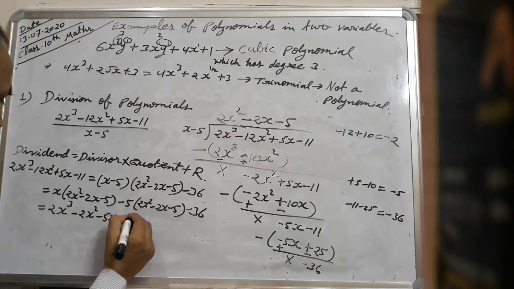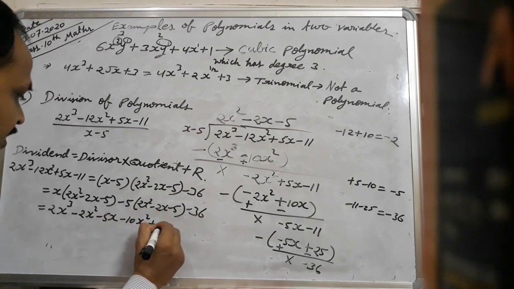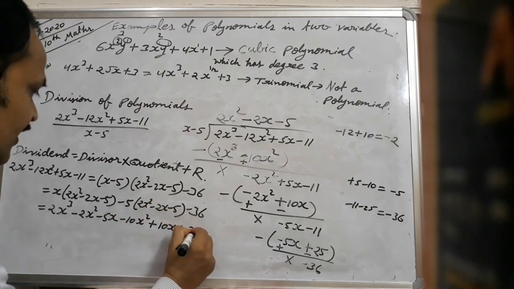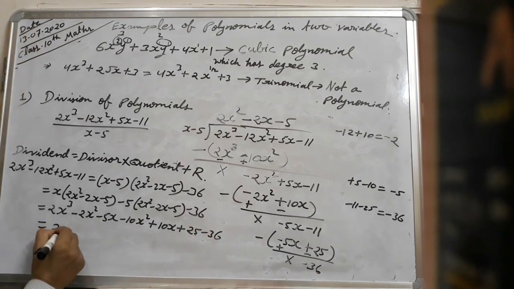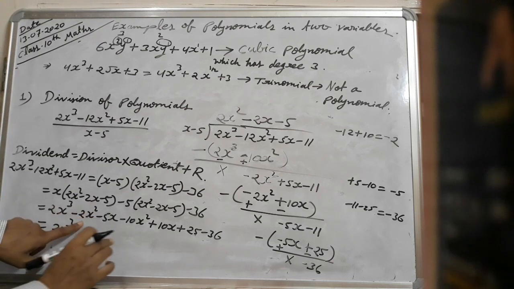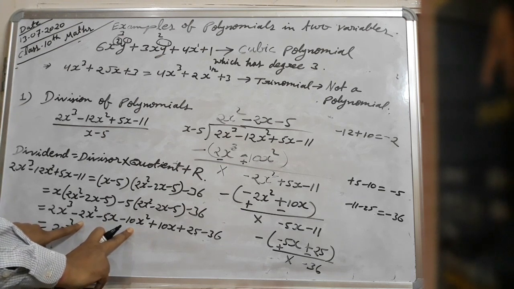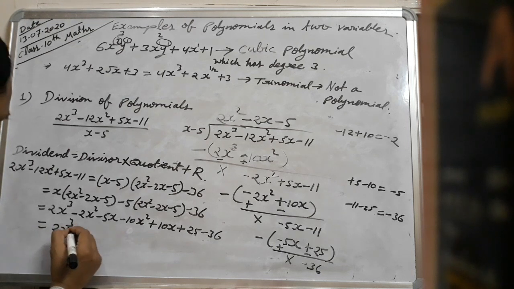Here minus 5 into 2 is 10x square, and here minus into minus plus 5 into 2 is 10x, then again minus into minus plus 5 5s are 25, minus 36. Again 2x cube, and here minus 2x square and minus 10x square. X square will be taken as common and here minus 2 minus 10 we have to add, that is minus 12x square.